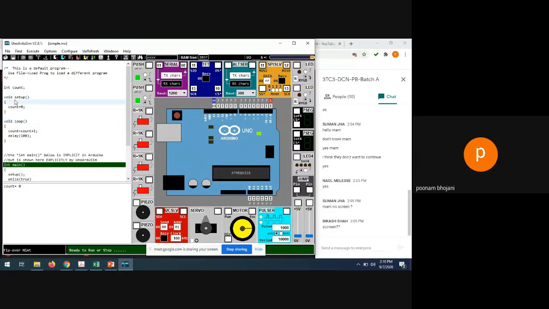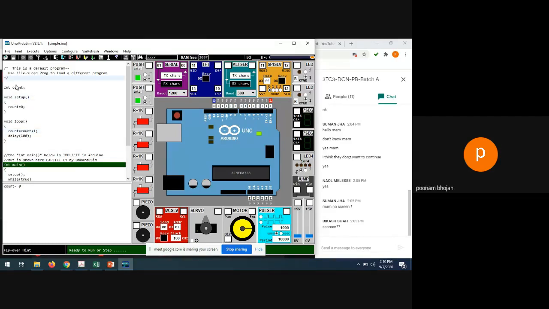So what will happen in the setup? If you want to display anything one time, if you want to do setup of anything, if you want to select the pins, so everything that you want to do as a part of setup, you can write between these two curly brackets. But if you want to repeat, for example, you want to write your name repetitively, loop and loop and loop, an infinite loop, you don't want to stop, so you can write that into the loop.